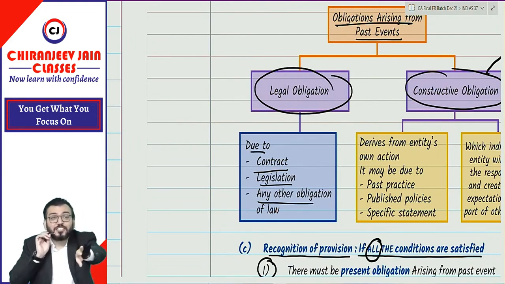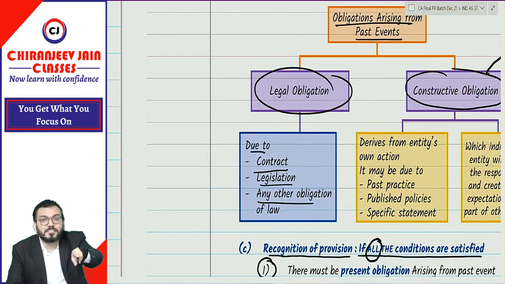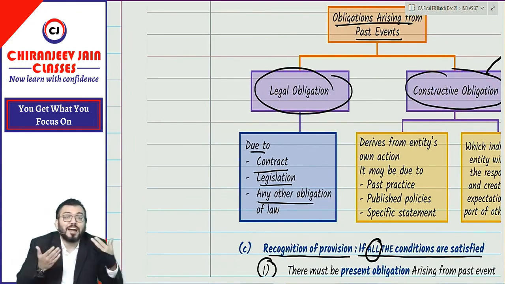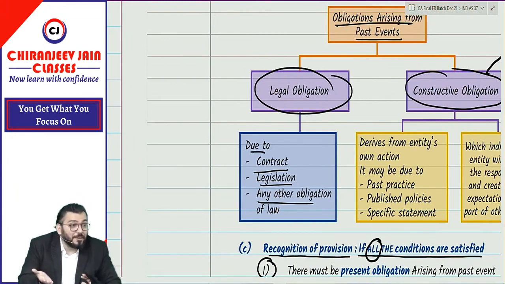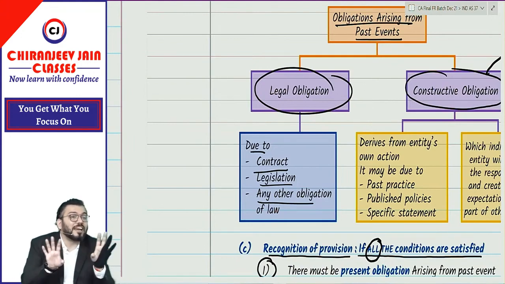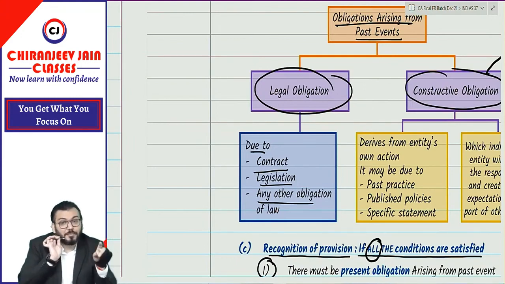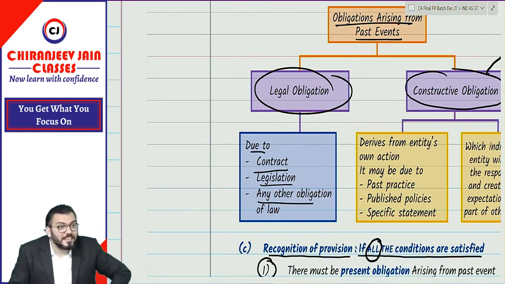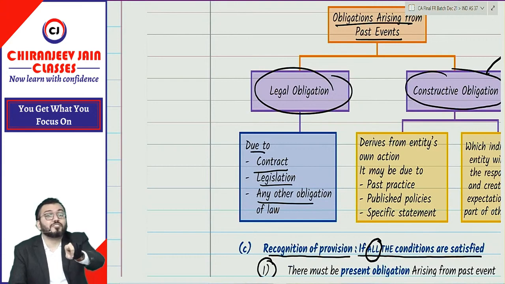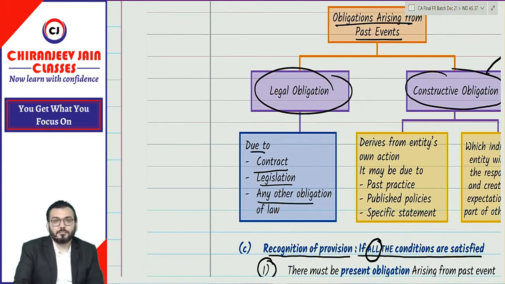You have an obligation to pay cash. So in whose books will liability arise? In your books. I have an obligation to provide service, there is no outflow of resource, so liability will not arise in my books. But in your books of account, liability will arise. Both have obligation, but you have an obligation to pay cash.